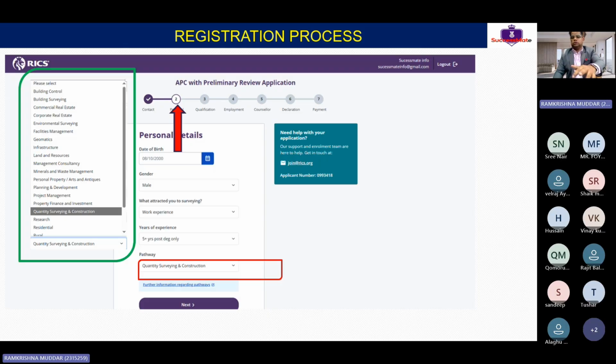As someone in the room asked, Sandeep, I think Sandeep asked about the site. This is the pathway for you: you have to select project management. Clear, Sandeep? All of you? Yes, sir. Okay, if you are into management consultancy, you can select that. But I think most of the candidates attending are from quantity surveying or a site background.